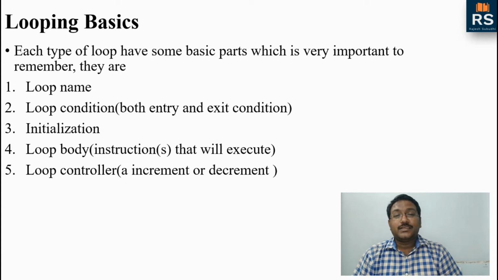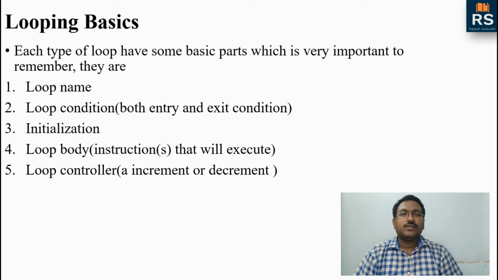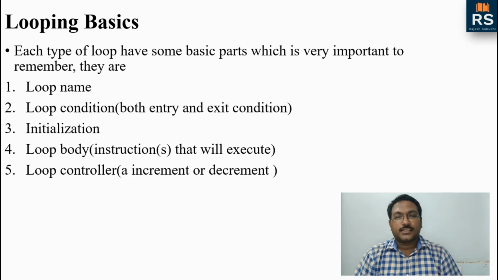So these 5 things are very important in every loop. Not only in the C programming language, in every programming language, wherever you see a loop, these 5 things are required. Fine. So what are the things? We need a loop name, then we need a loop condition, an initialization, a loop body, and at last a loop controller. Fine. So now let us see the first loop, or the basic loop, which is the while loop in C.